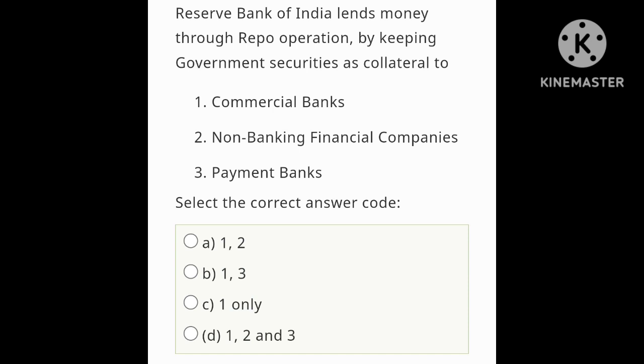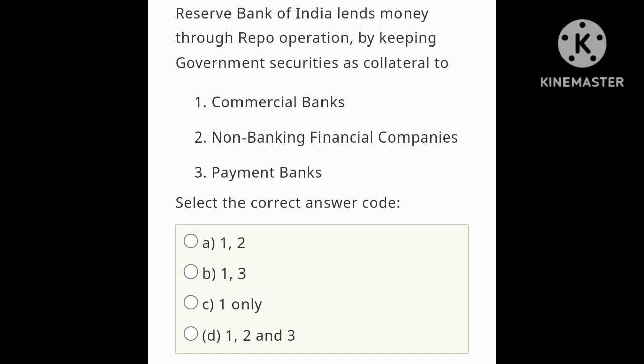The Reserve Bank of India lends money through repo operations by keeping government securities as collateral. Okay, we know that through repo operations RBI lends money to the banks, keeping government securities as collateral. So the first one is commercial bank, second one is non-banking financial company, third one is payment bank.